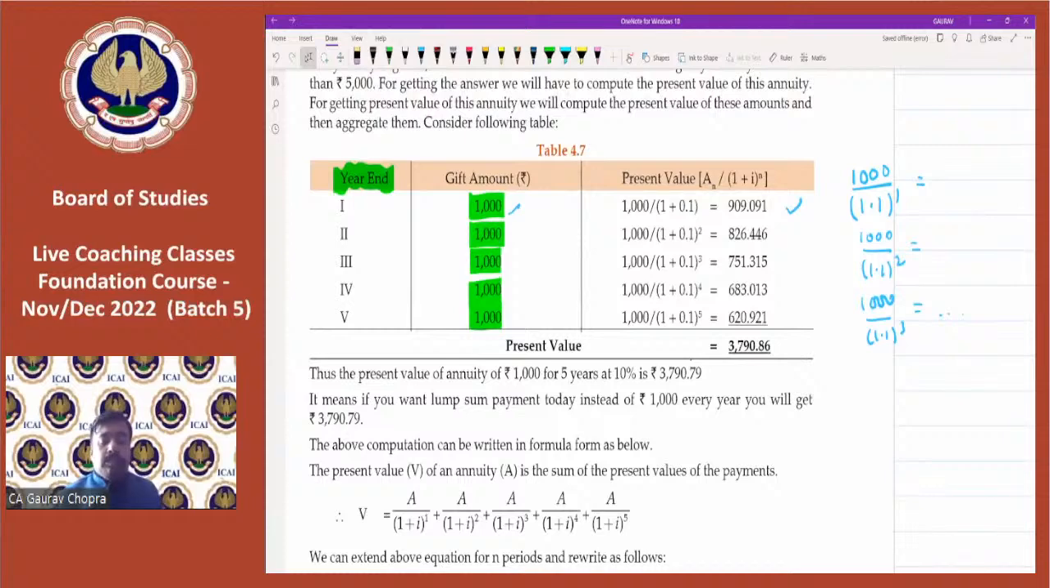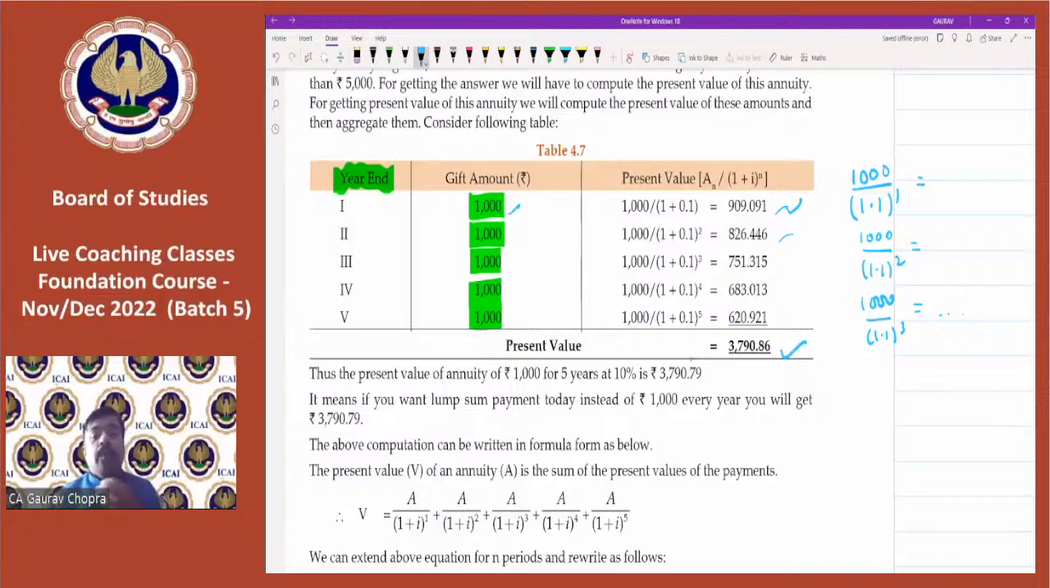So here, the amount we are receiving at the end is 1,000. So we have to apply this concept for each and every year and then get the result. So we will multiply the 1,000 with this figure and get the result. So finally, the total is 3790.86.